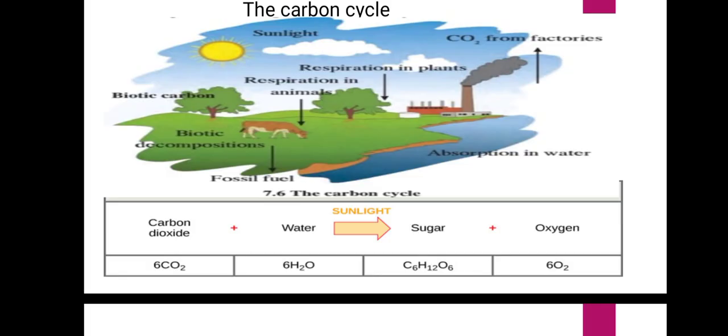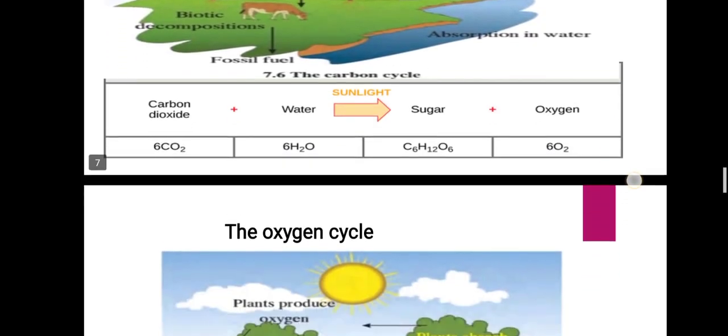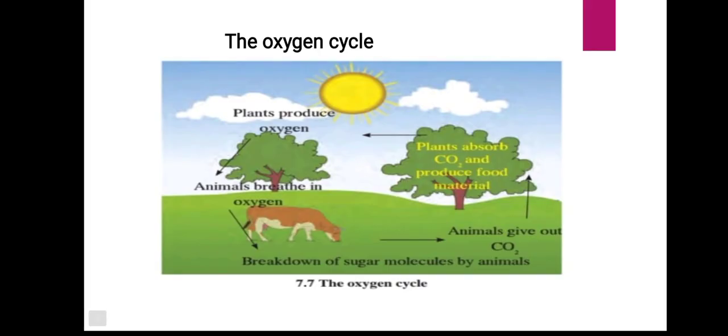After the death of a living organism, carbon goes to the atmosphere and is again taken up by living organisms. So let's move towards the next cycle, that is the oxygen cycle. What is the oxygen cycle, everyone?